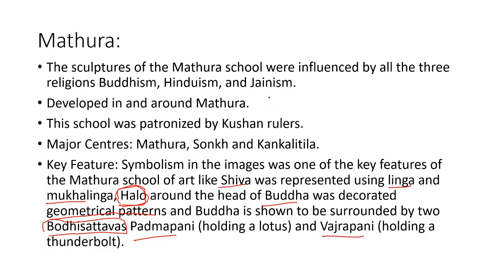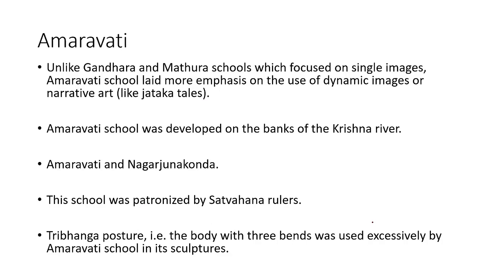Okay. These are the important points: which religion it belongs to, where it developed, who patronized it, the major centers, and the symbolic image form. Shiva is depicted as a linga, and Buddha was depicted with a halo around the head, decorated with a geometrical pattern. Buddha is surrounded by two bodhisattvas: Padmapani, holding a lotus in his hand, and Vajrapani, holding a thunderbolt in his hand. Very, very important.